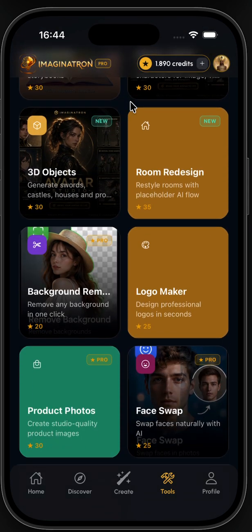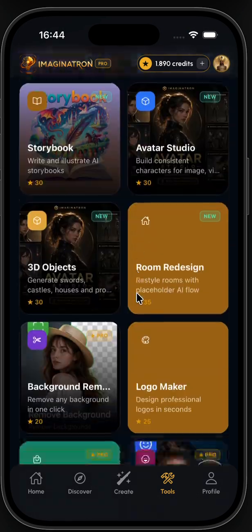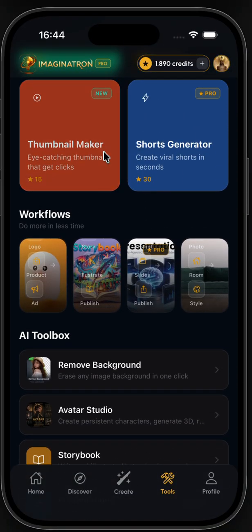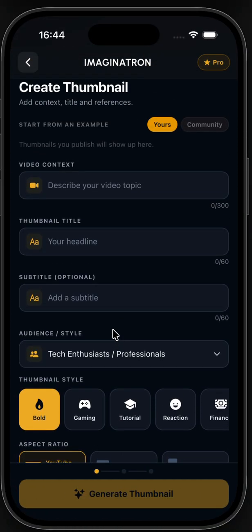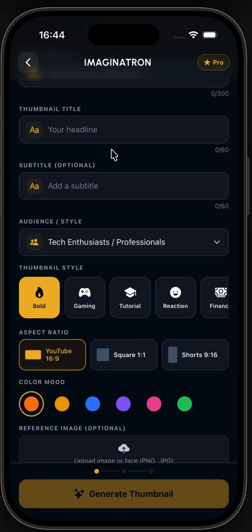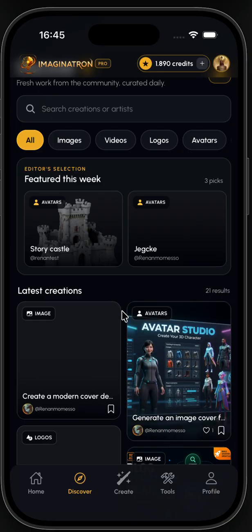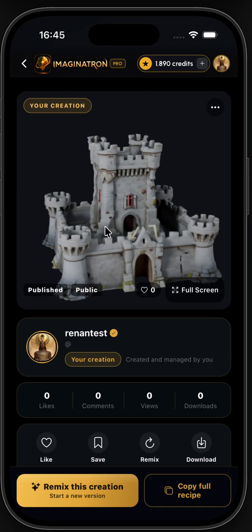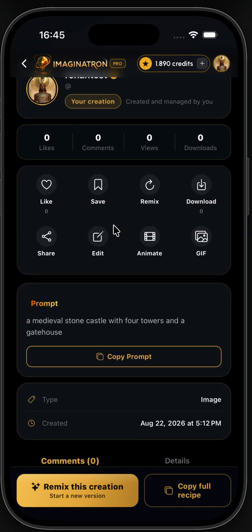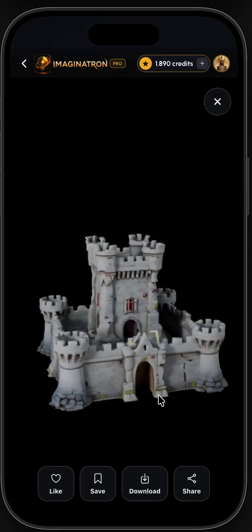We can remove background for a specific image. We can build the thumbnail based on the video you want and things that we want to have in the thumbnail. We have the discovery, where people have built some projects or some things. Here, for example, it's a 3D. We can download, save, use, animate. We can do a lot of things. We can see it in full screen. We can download, we can share.